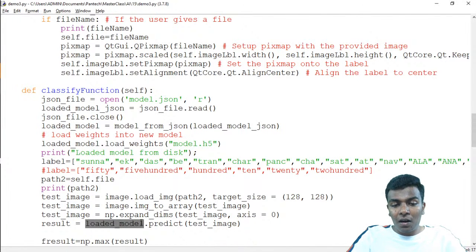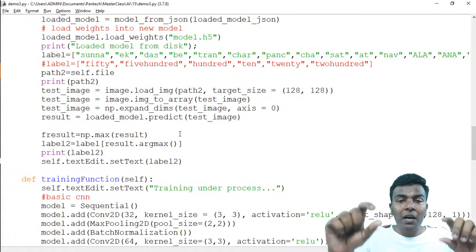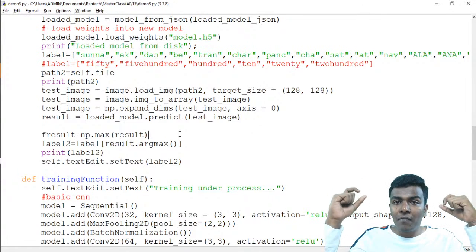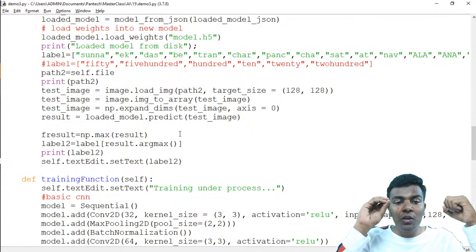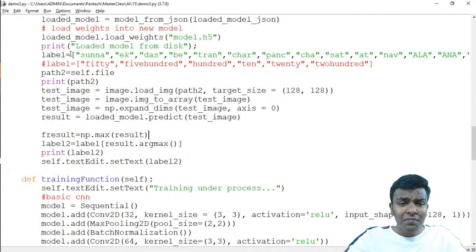With the help of the predict function, we are going to get an array of values. If the number of classes is 45, it will return 45 values of data.